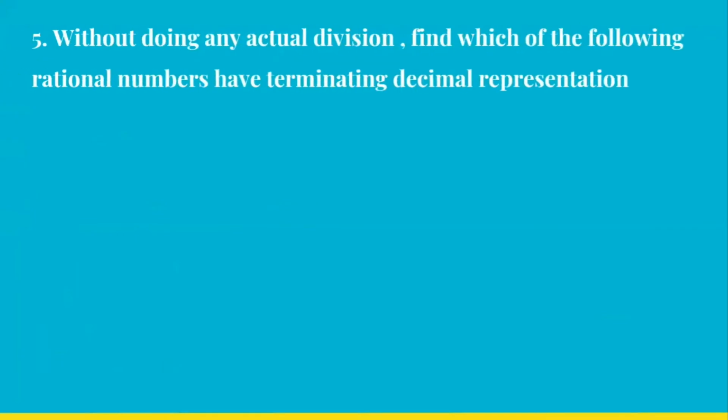Got it? Let's move on to the last question of this exercise. This question was already solved by me in another video. The link of that you will find in the description. So remember here, when we have to identify whether the given rational numbers will have terminating decimal or non-terminating decimal, we just have to look at the denominator.